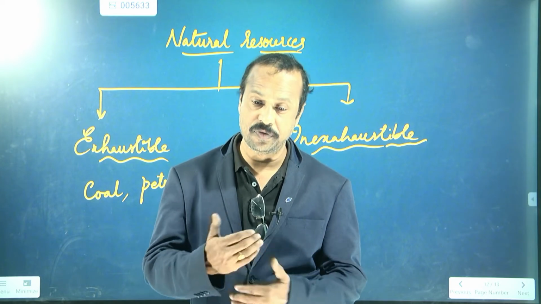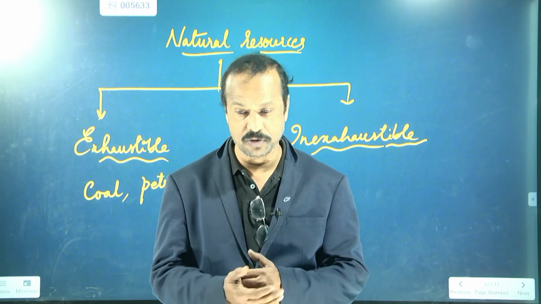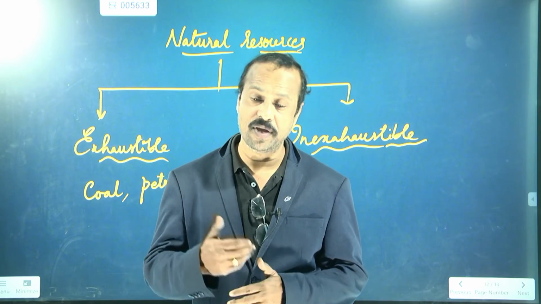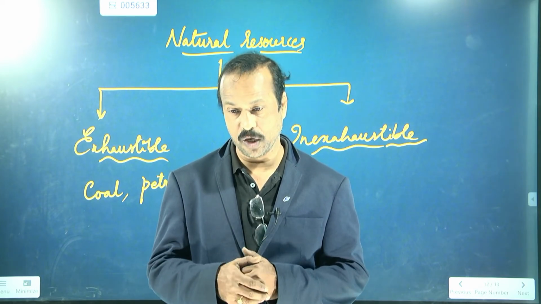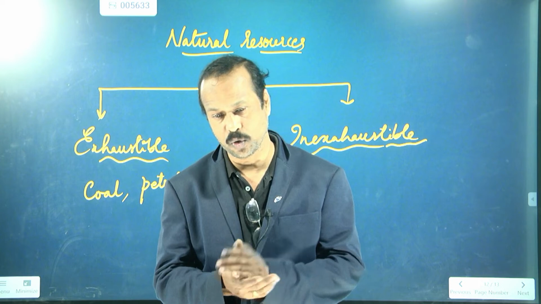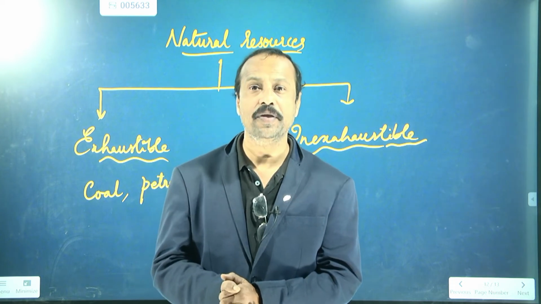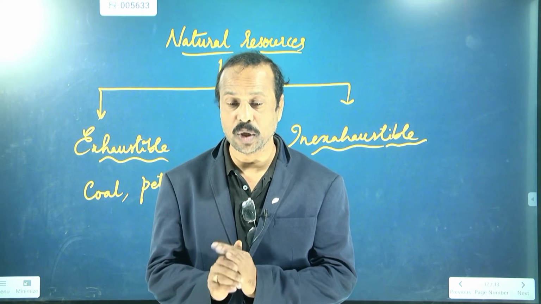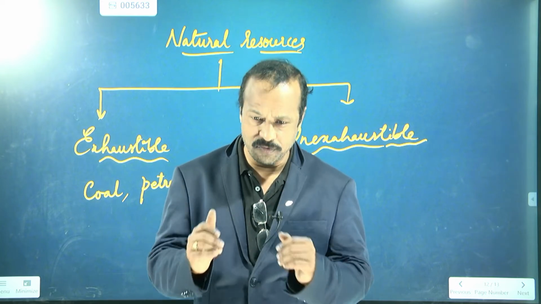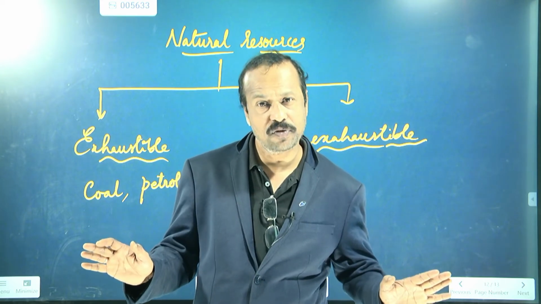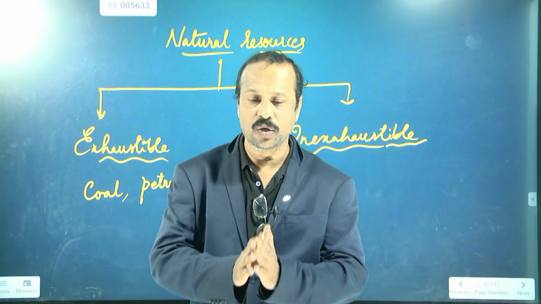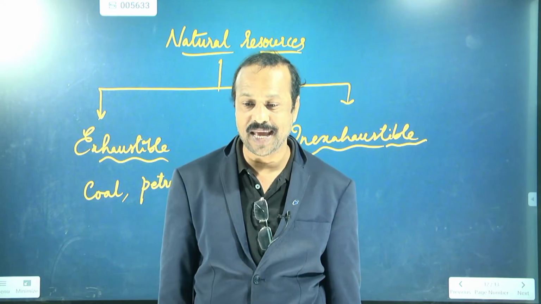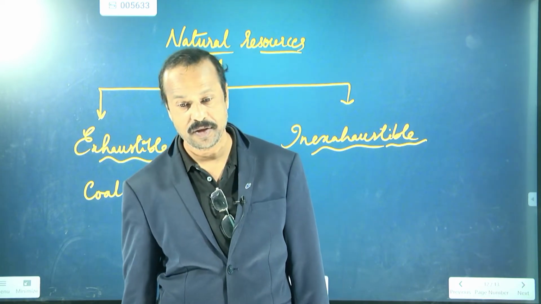If we continue using it in the same ratio as today, continuously digging and using the coal, then this coal will be available only for the next 200 to 250 years at most. After 200 to 250 years, the total coal gets exhausted. What is exhausted? Over.